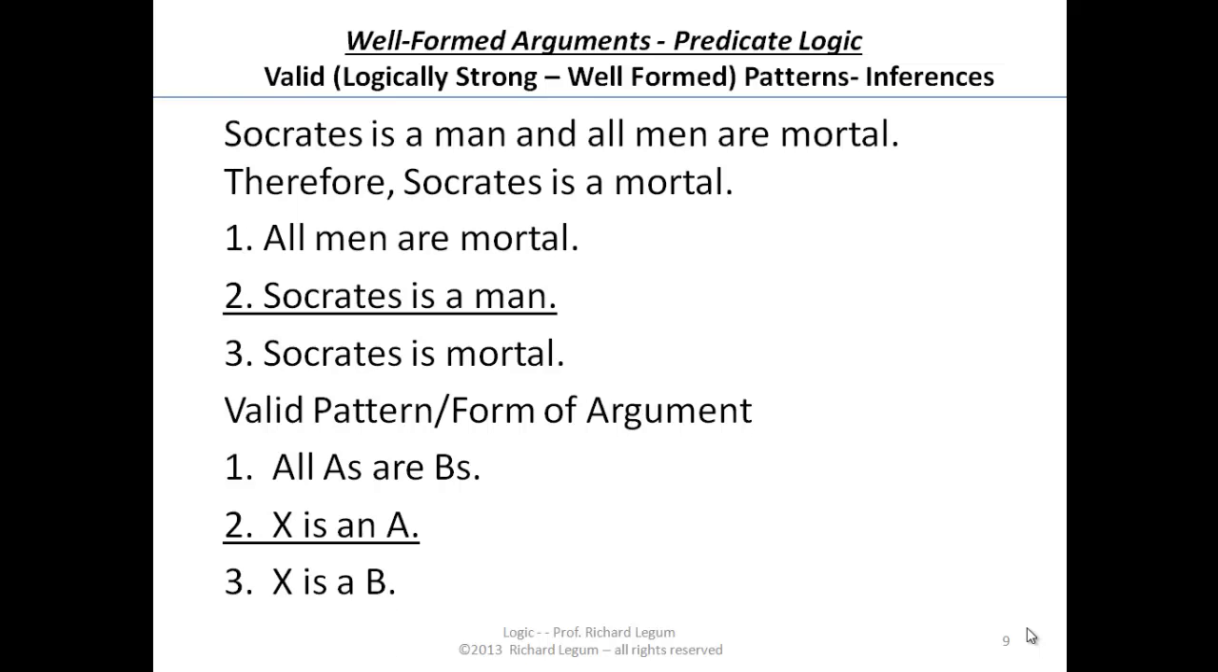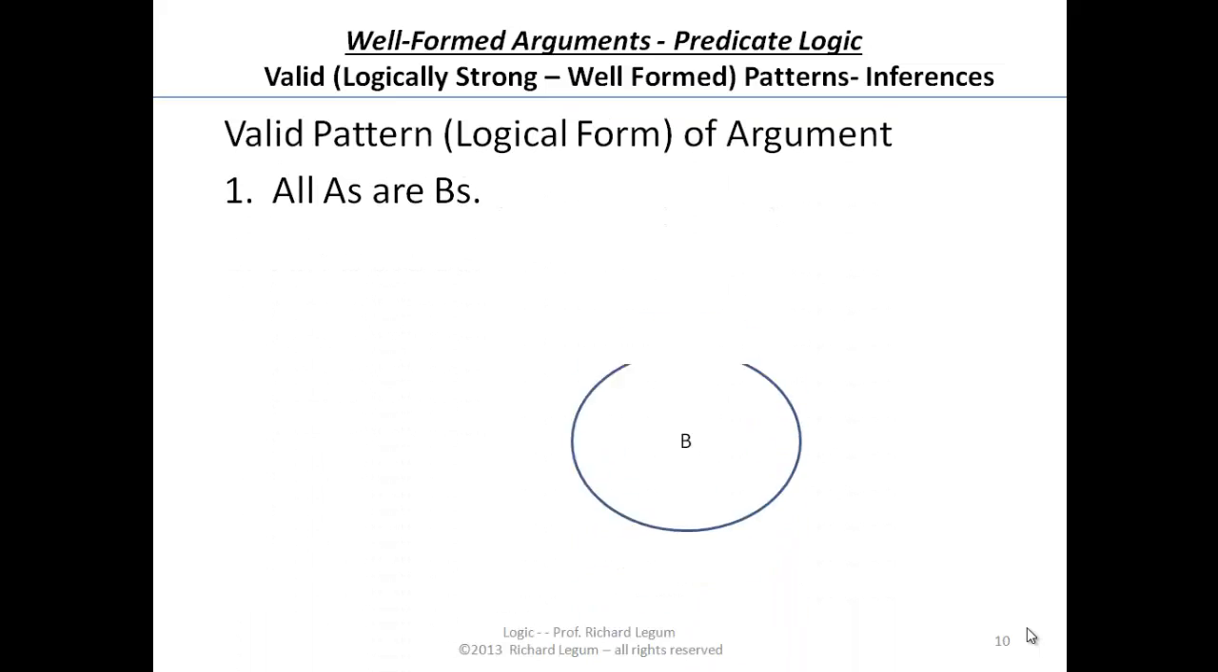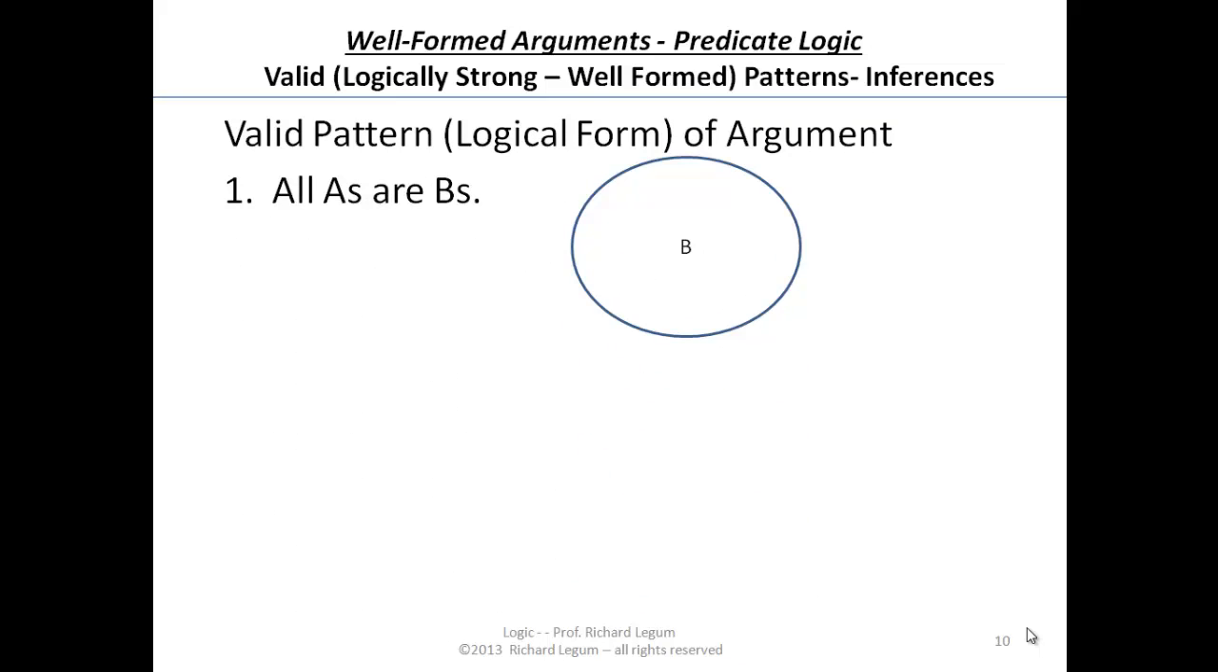And we've decided this is a valid pattern of inference, right? So any inference of this form is going to be a good inference. That is, it's impossible for the premises to be true and the conclusion false. You can't fill in this argument in such a way that the premises are true and the conclusion's false.